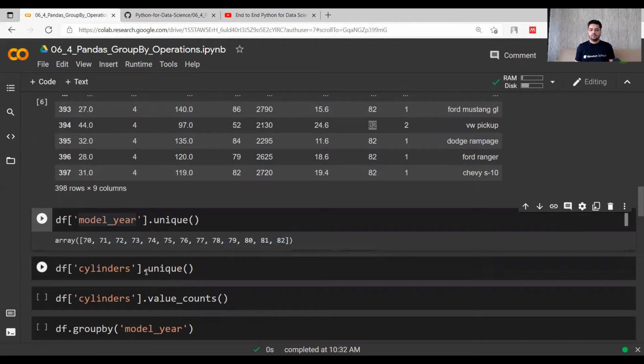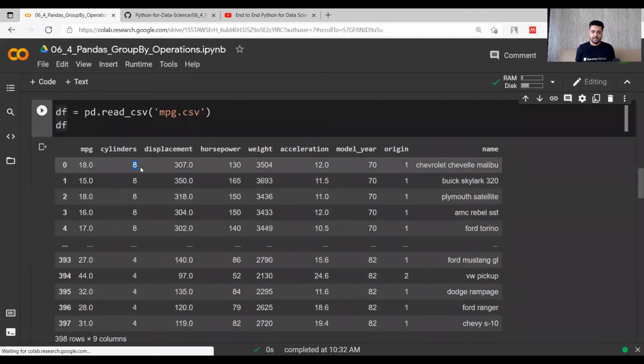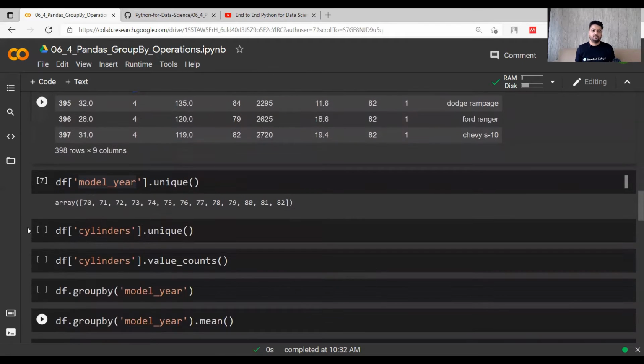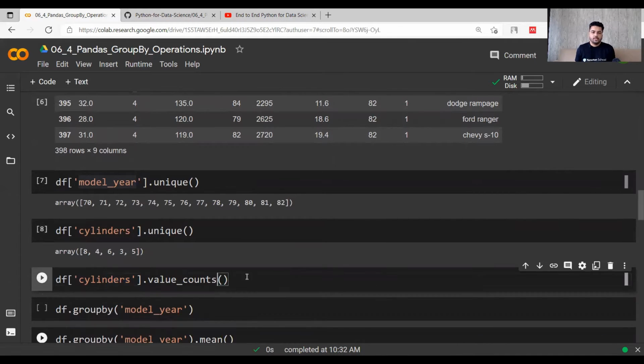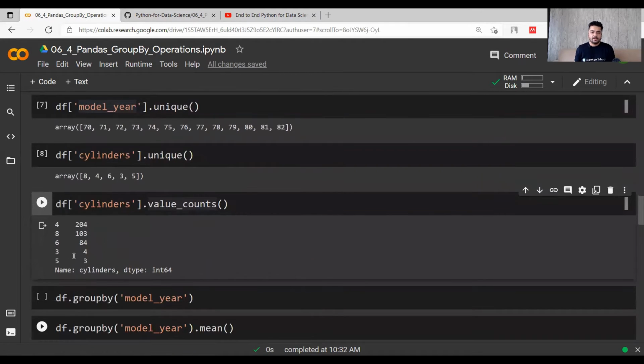And then I also want to see the number of cylinders in the car. There are 8 cylinders, there are 4 cylinders, and I want to see the other unique cylinder values also. So there are 8, 4, 6, 3, 5. There are 5 different types of cylinders in different cars. Now I also want to look at how many cars there are of each type. So 8 cylinder cars are 103, 4 cylinders are 204, 6 cylinders are 84. The number of cars with 3 cylinders is 4, and the number of cars with 5 cylinders is 3. So you can get a bit of an idea of how it looks.